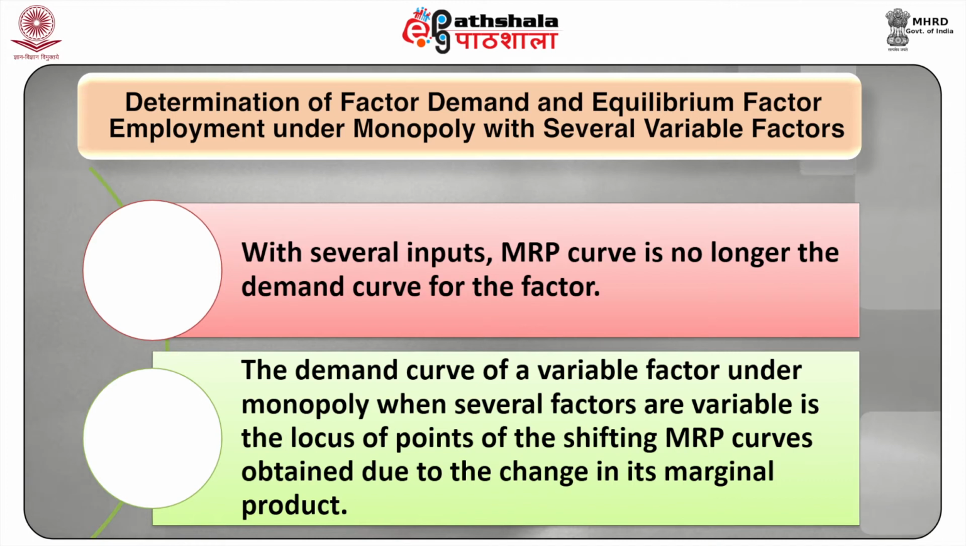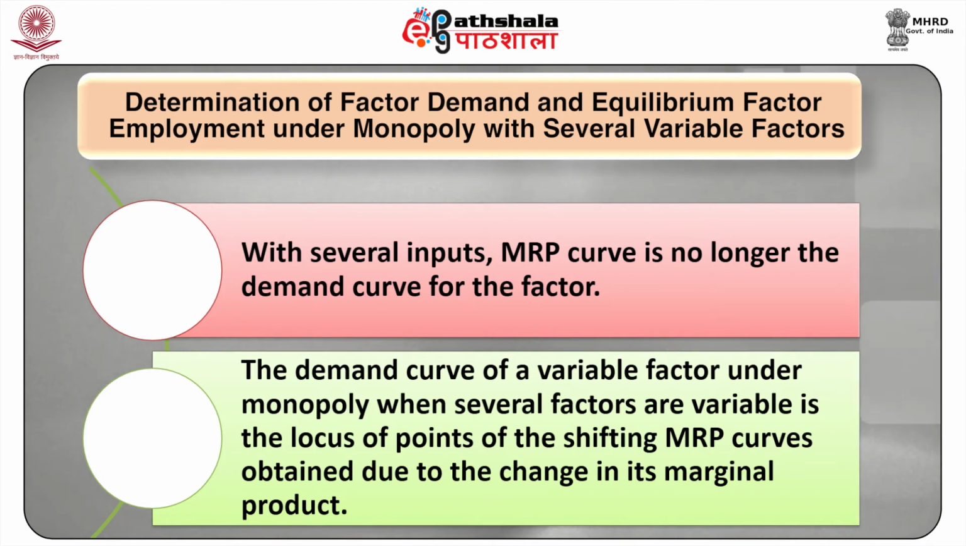Just as in the case of perfect competition with several variable factors of production, the VMP curve is no longer the demand curve for the factor. Under monopoly too, with several variable inputs, the MRP curve is no longer the demand curve for the factor.